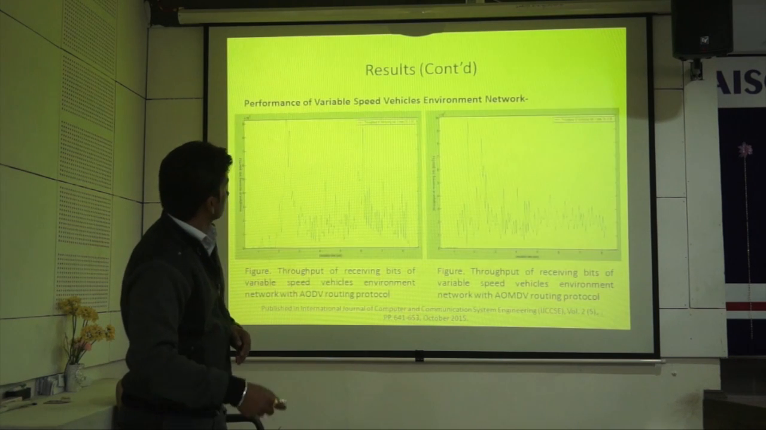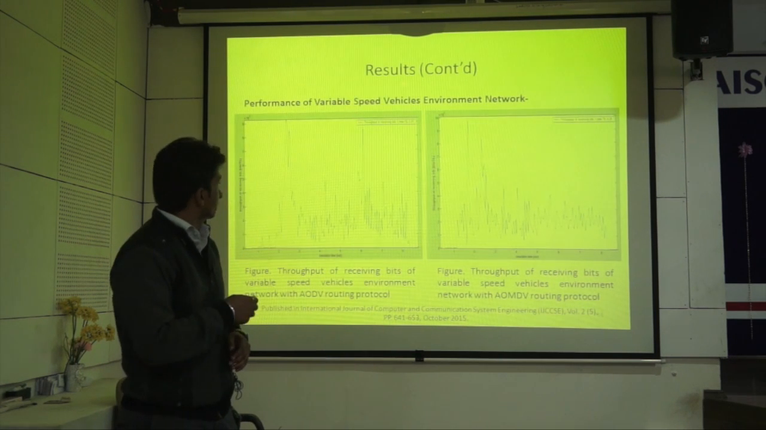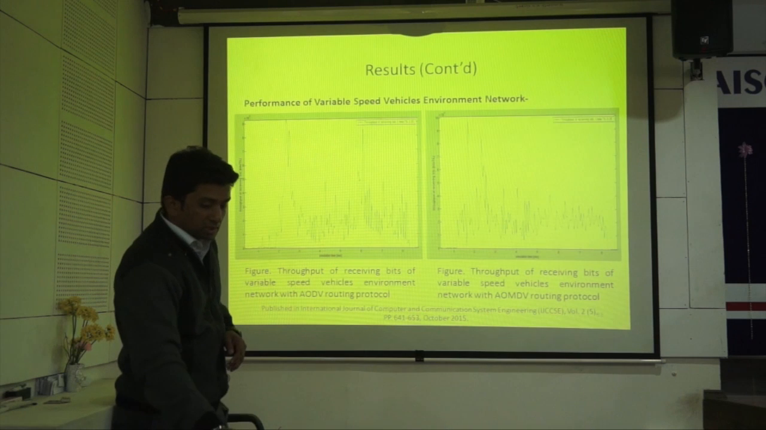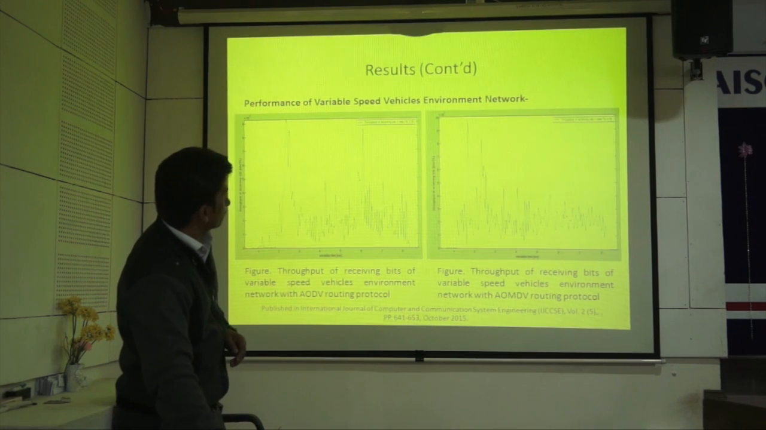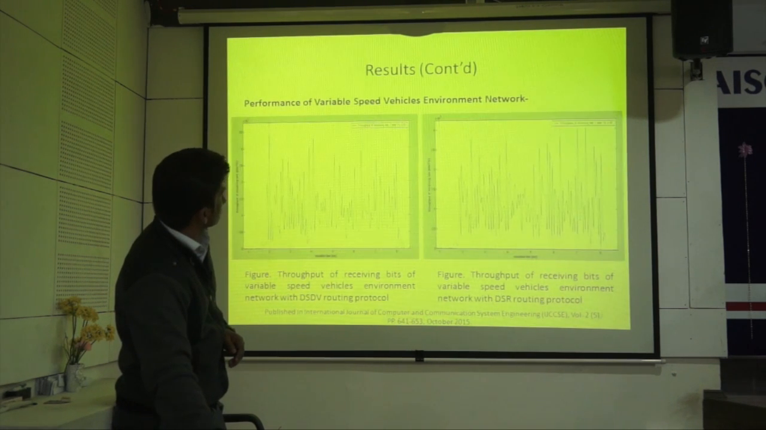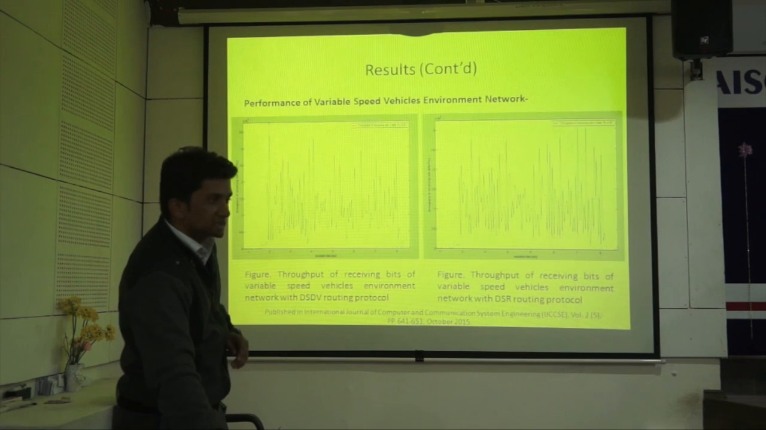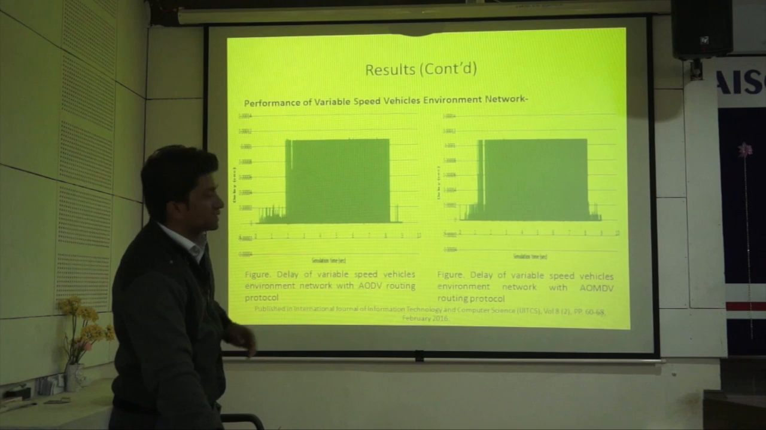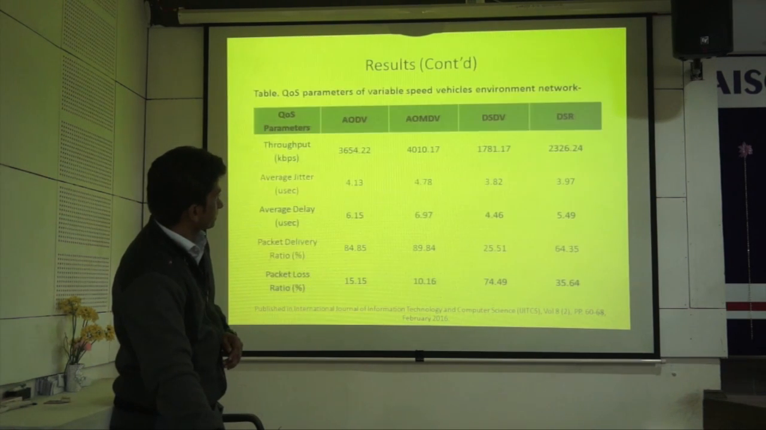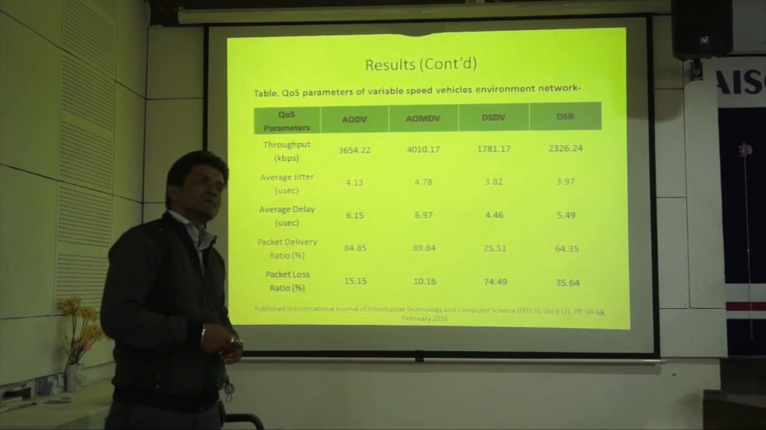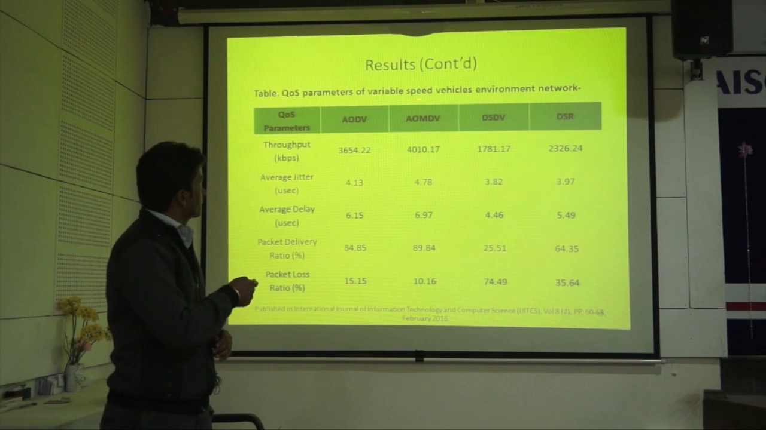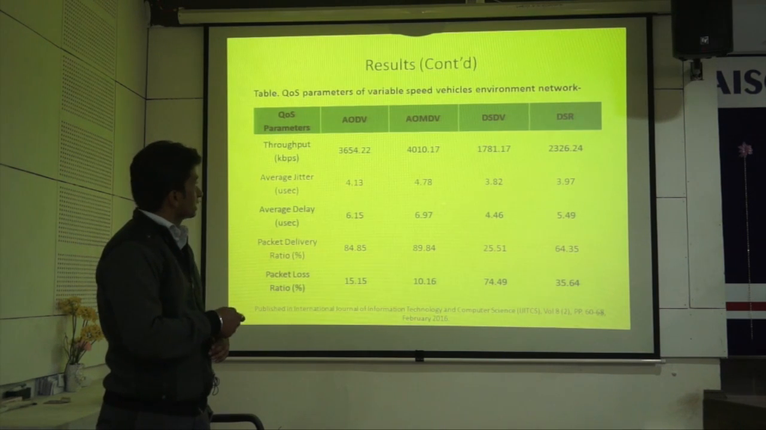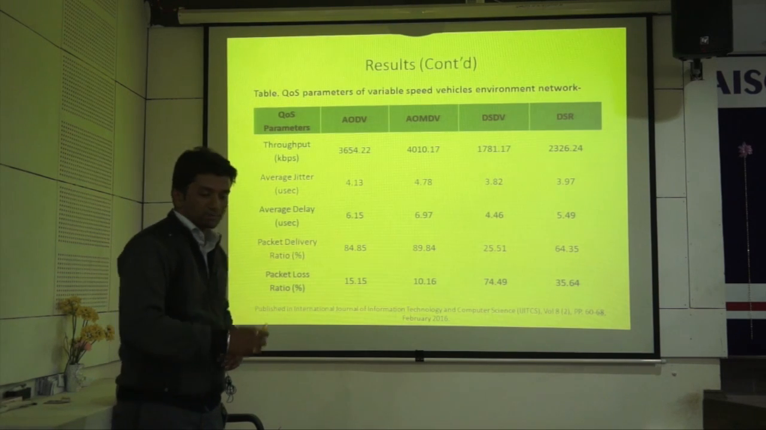Similar outputs I got for the second type of environment, that is the variable speed vehicles environment network. These are the receiving throughput for AODV and AOMDV routing protocols, and next for DHDV and DSR. Similarly for jitter and then for delay also. Again, these are all the average values for this graph for variable speed vehicles environment networks. Here again we can see AOMDV performs better compared to the remaining 3 routing protocols.